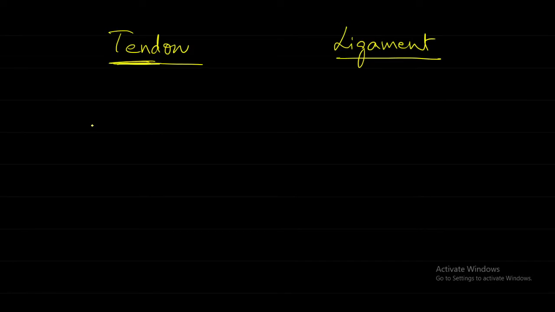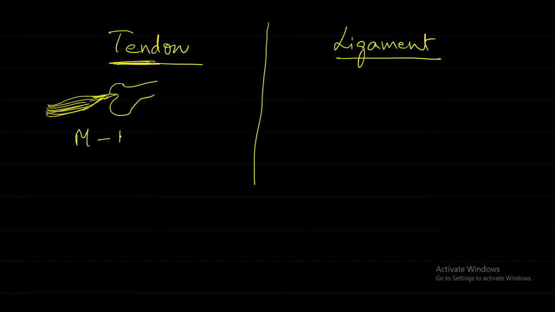How will you remember it? Tendon is something like the 10 fibers, and they are connecting to the don. Don is very strong, the bone. Tendon: muscle to bone.